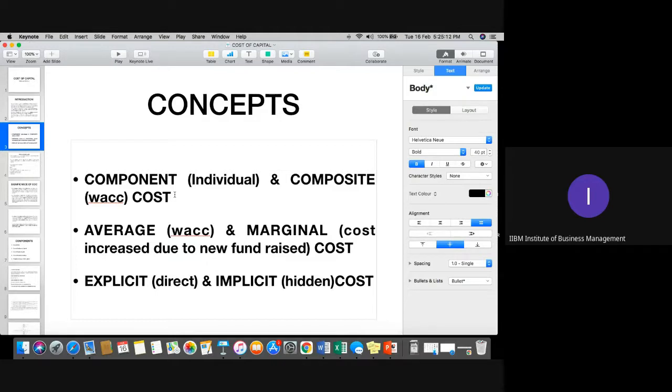Always remember, for example, if I took a loan in the past when I started the company at 7% per annum, but now I want to expand my company and raise funds, and I'm taking a loan from the bank again. Previously the rate of interest was 7% when I started my company in 2015, but if I take the loan in 2021, the bank is giving a loan at 9%. So the marginal cost is 2%, 9 minus 7. Am I clear with this?